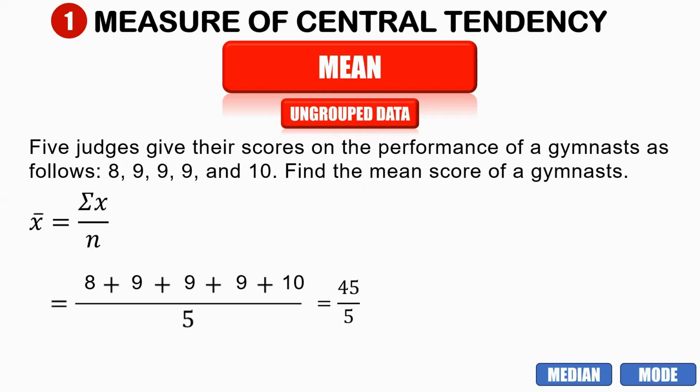That is divided by 5 because we have only 5 data values, which is why our denominator is 5. So 45 divided by 5 is equal to 9. Therefore, the mean score of our gymnast is 9.